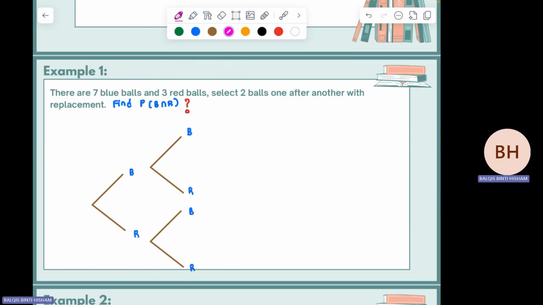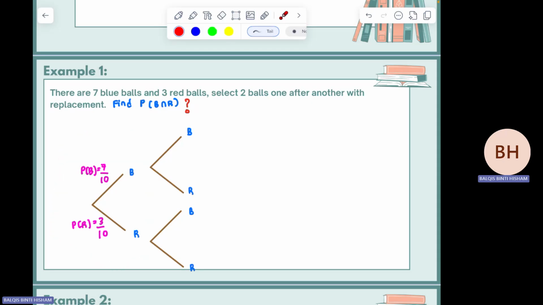So the probability here will be 7 over by 10. So this is probability of selecting the blue color ball. That is the notation. What about the red color ball? This one will be 3 over 10. So this is P(red color ball). That's how you symbolize for the first selection of the ball.